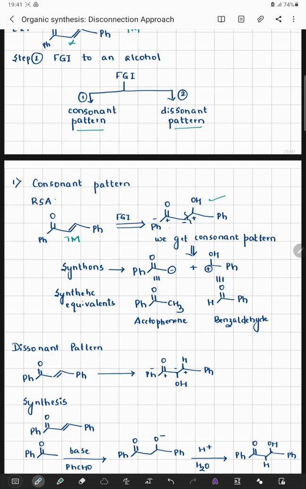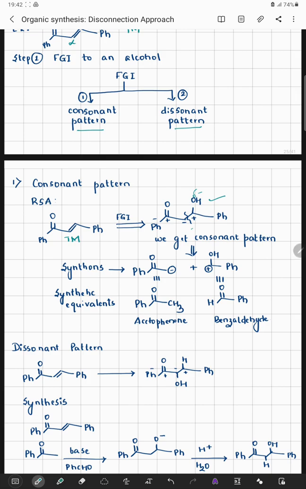Now we know there is a carbonyl carbon, which will carry a positive charge. So alternately there will be a negative charge, then a positive charge. With respect to this OH, I can observe that oxygen will carry a partial negative charge, which is why the carbon should carry a positive charge. That is acceptable, and we get a consonant pattern. Now if I start from the OH side, the carbon will carry a positive charge, alternately there will be a negative charge, and there will be a positive charge on the carbonyl carbon. Hence they are superimposable systems and we get a consonant pattern.